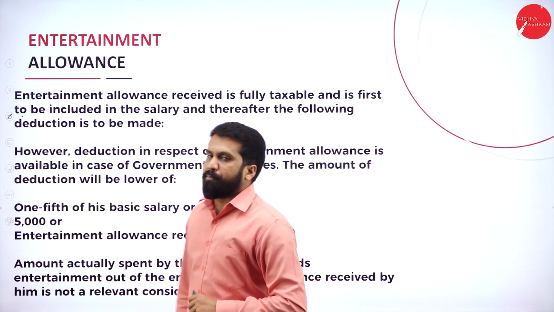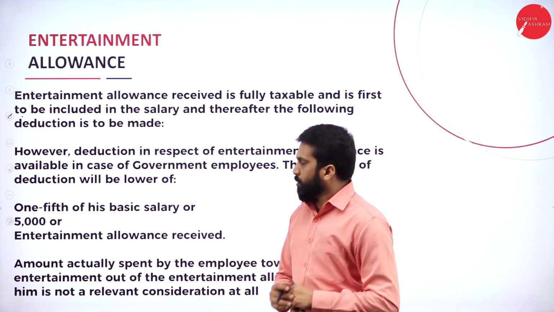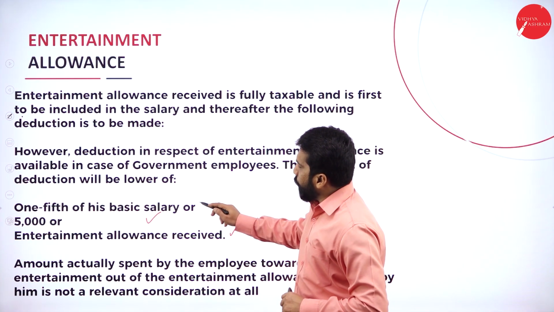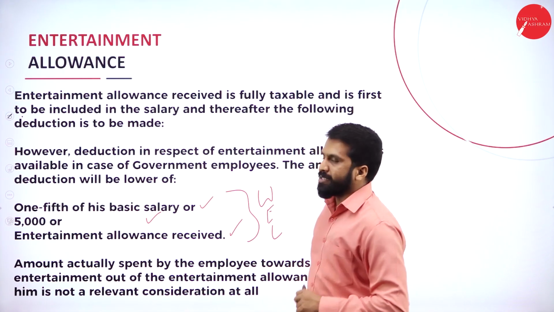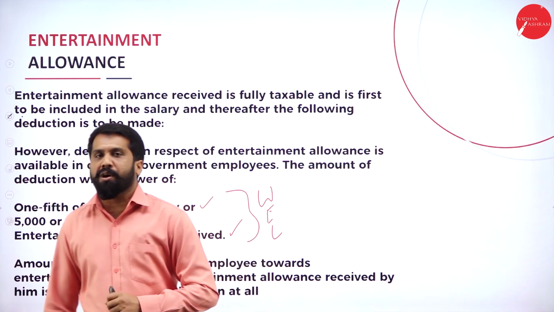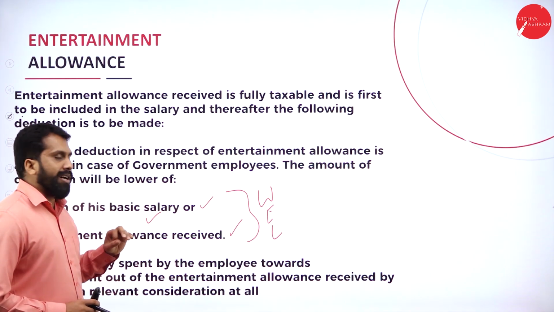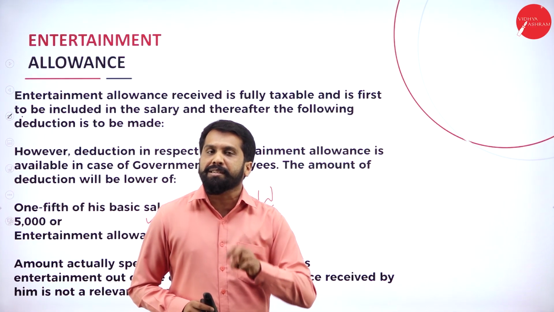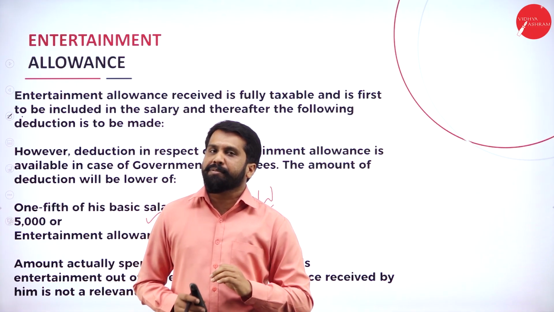So this will be your entertainment allowance. If you are a government employee, you have a benefit: whatever entertainment allowance you got, that amount, or 5,000, or 1/5 of the salary, whichever is less, is exempted. Whatever entertainment allowance you got, if you are a government employee, then up to 5,000, or 1/5 of your salary, or whatever you have received. Out of these three, whichever is less is called exempted.